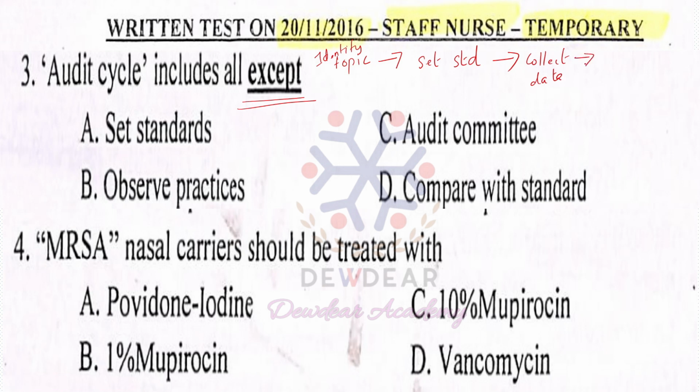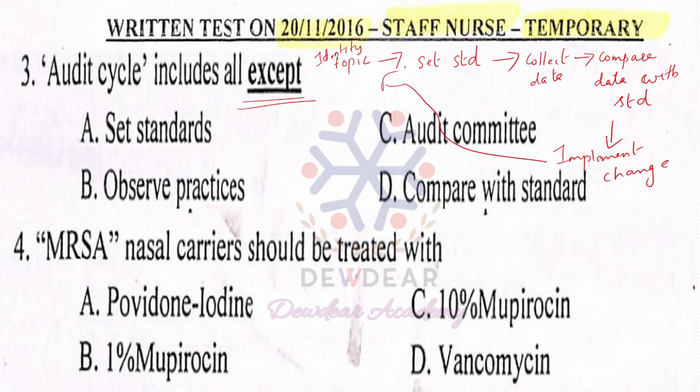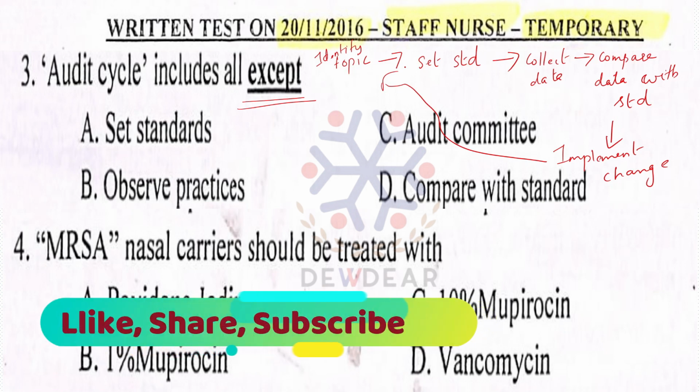Then compare the data with the desired standard. And then the last is implement changes. And then the cycle continues again with identifying the topic. So this is the audit cycle.